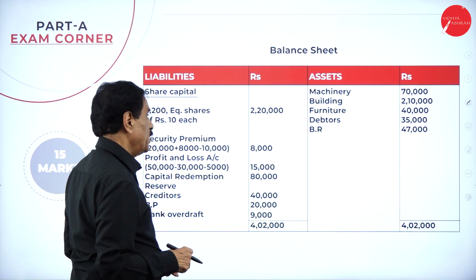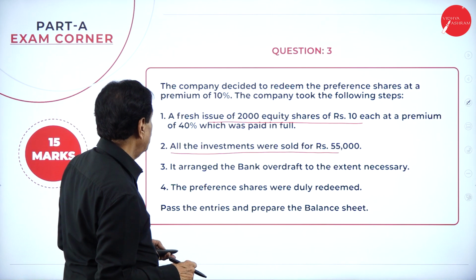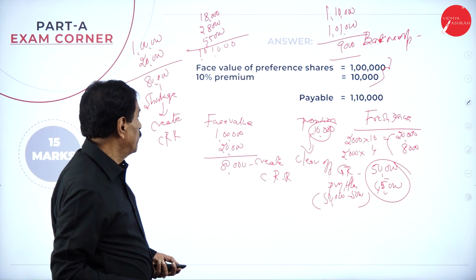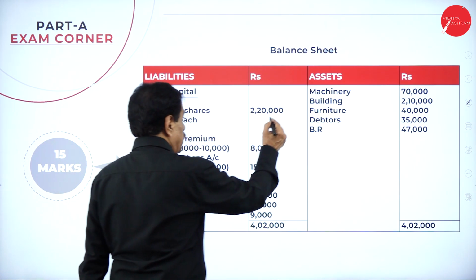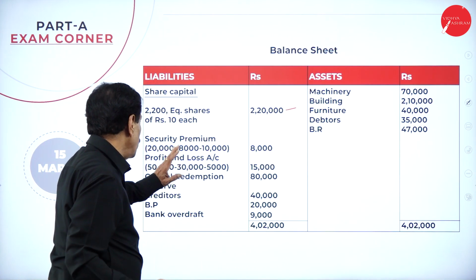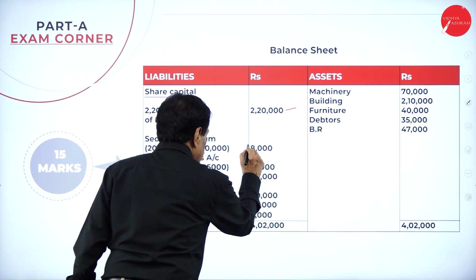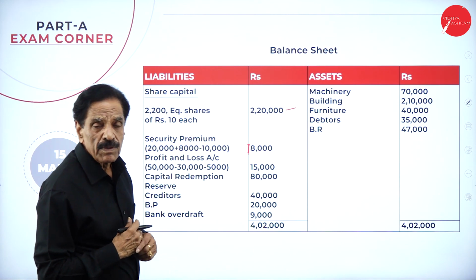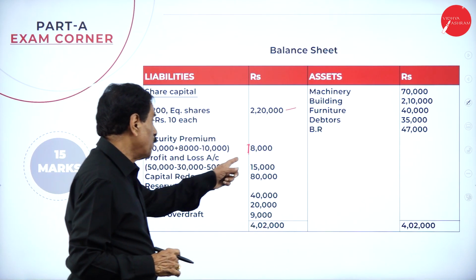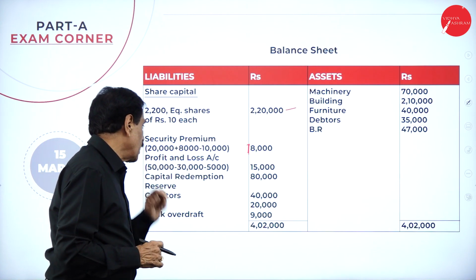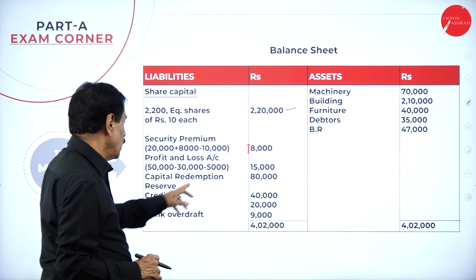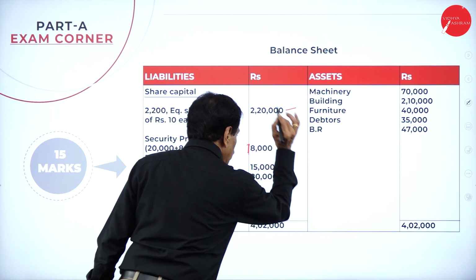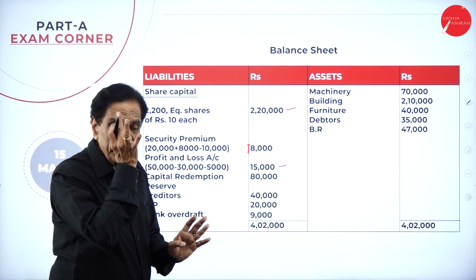You already got in the equity share 2 lakh. See that? In your balance sheet, how much you got? 2 lakh. By new issue share is 20,000. 2 lakh 20,000. In your securities premium, how much you got? 20,000. 8,000 minus gone. It is 18,000. How much available? 20,000 plus 8,000. How much utilized? Minus 10,000 is utilized. How much available? 18,000. Then your P&L account, you have already existing how much? 50,000. Loss of investment 5,000. So this is 45,000. 30,000 gone. Balance is 15,000. CRR. This is very important.